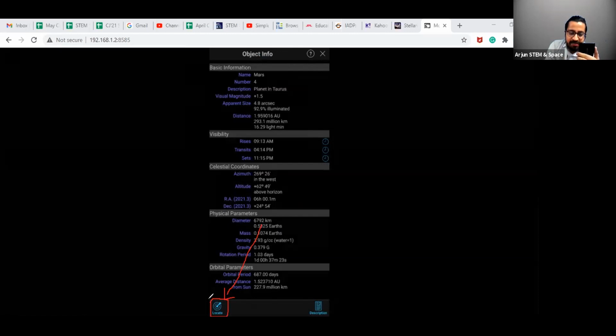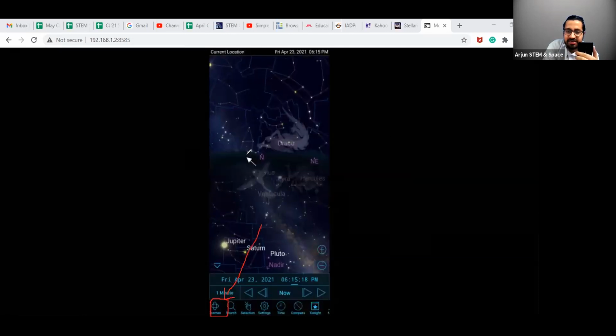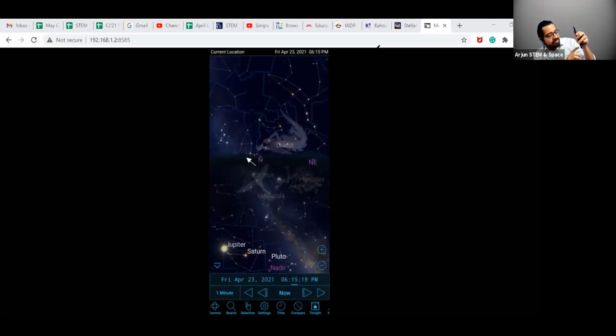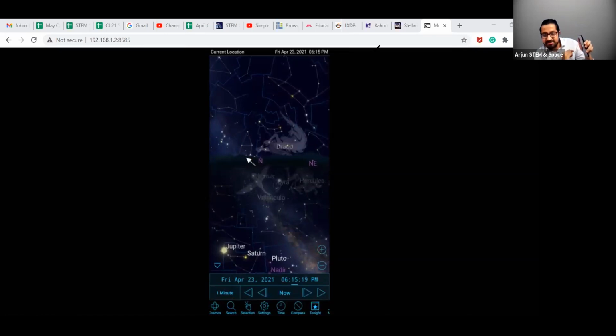Let it happen. Here, can you see this arrow? Through this arrow, it is guiding me to where exactly Mars is. If I move it like this, it is guiding me to, yes, there is Mars. It has guided me to Mars now. So here I have gone to Mars right here.